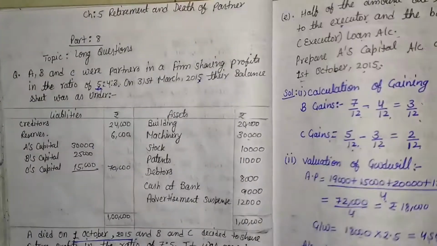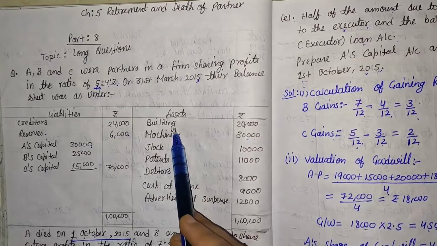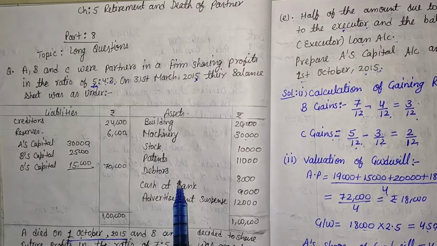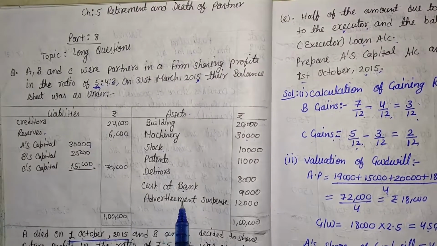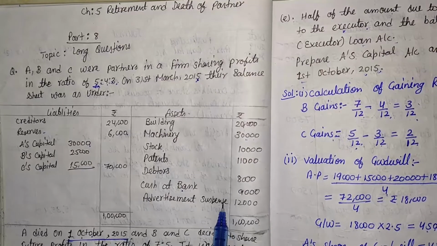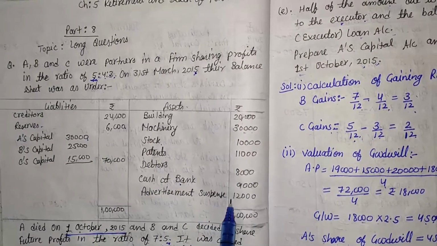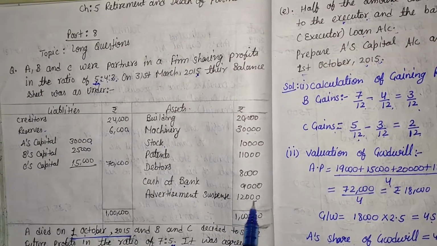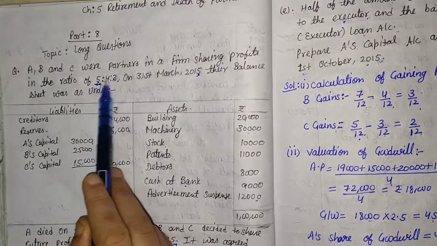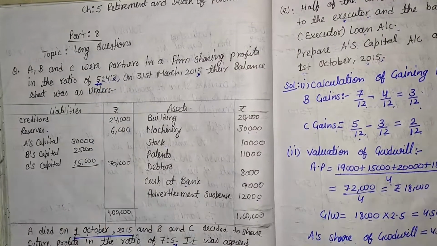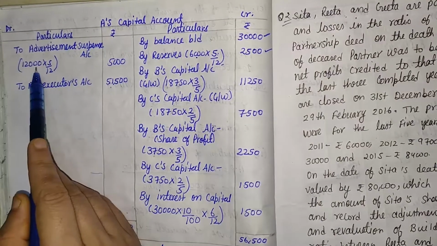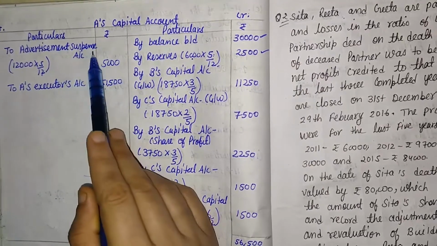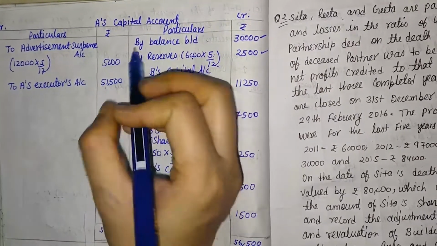Then come to the asset side. Here are building, machinery, stock, patents, debtors and cash at bank. That is not essential information for making the capital account, but here the advertisement suspense account is given. So the balance of advertisement suspense account is transferred to the capital account. The total advertisement suspense expenditure is 12,000. In this, A's share is 5, so 5 divided by 12, because the total is 12. So here it is 12,000 multiplied by 5 divided by 12, and we get the advertisement suspense A's share, that is 5,000.